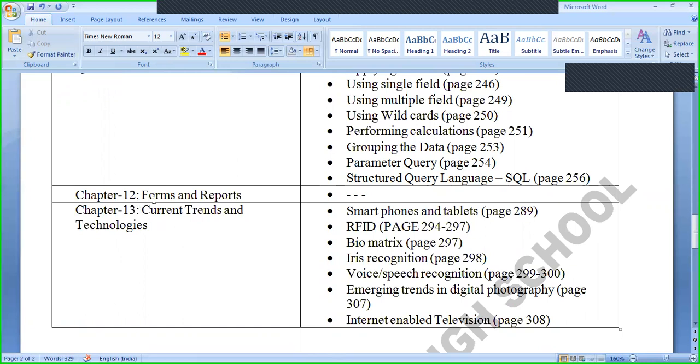Chapter 12, forms and reports. This is an important chapter, the most important chapter. So nothing is reduced from this particular chapter. The entire chapter you have to prepare.